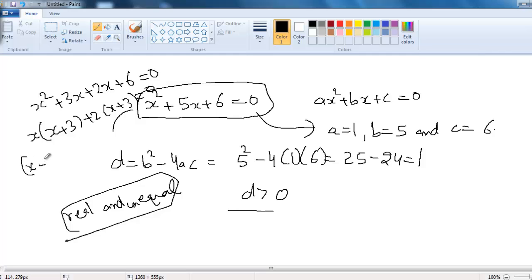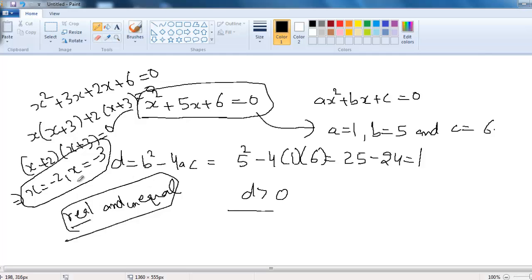Here we get x plus 2 times x plus 3 equal to 0, so x equal to minus 2, x equal to minus 3. We can see that x equal to minus 2 and x equal to minus 3 are real, but they are unequal. So without actually solving this quadratic equation, we can comment about its roots.